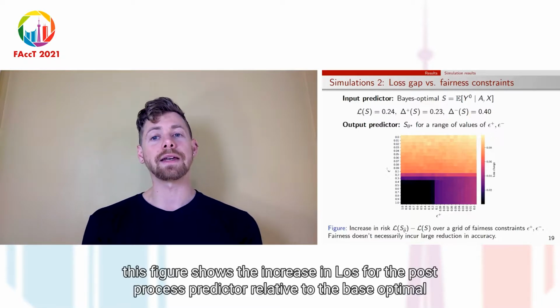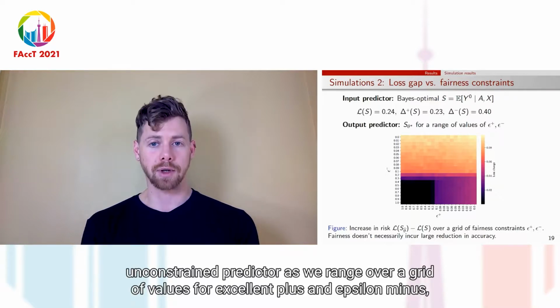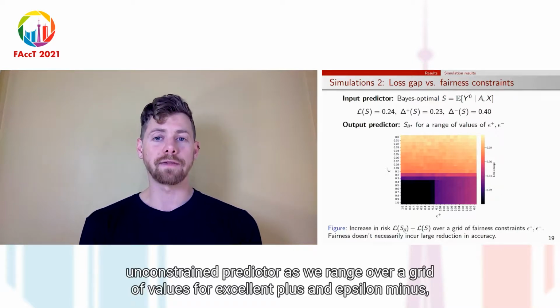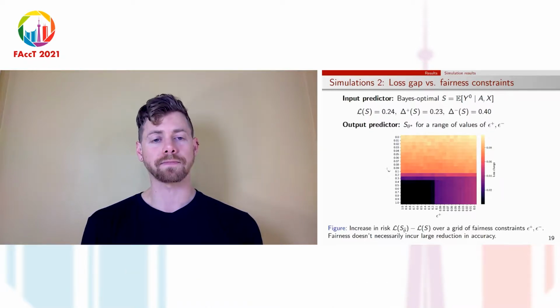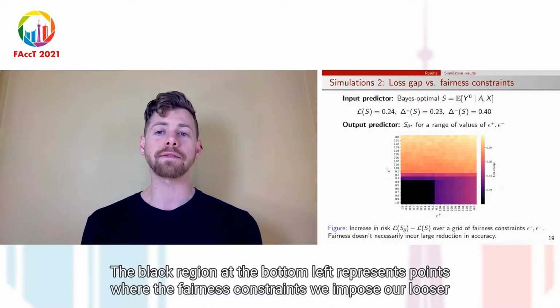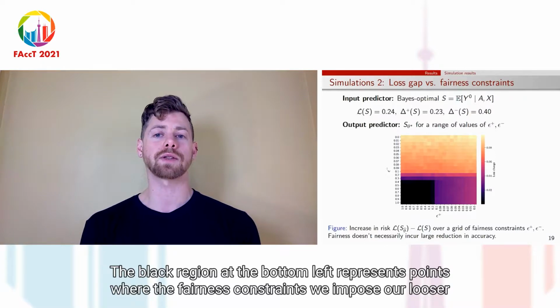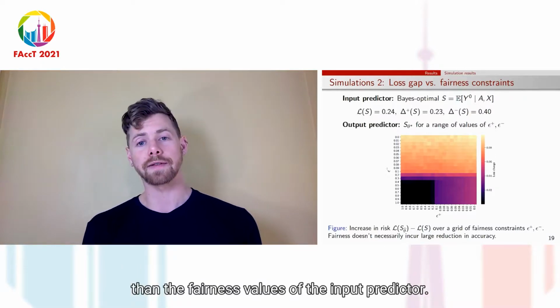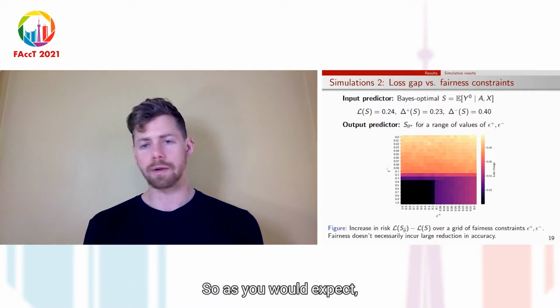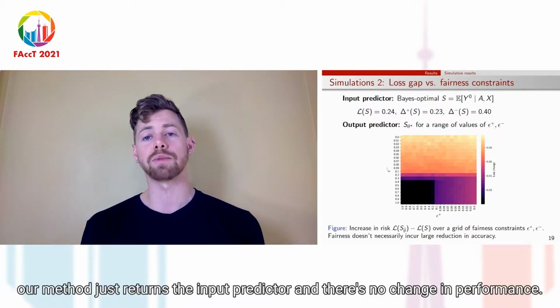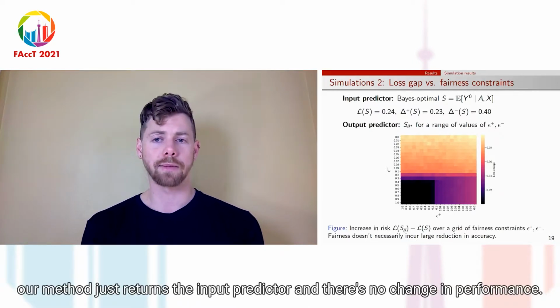This figure shows the increase in loss for the post-process predictor relative to the Bayes optimal unconstrained predictor as we range over a grid of values for epsilon plus and epsilon minus, which are those fairness constraints. The black region at the bottom left represents points where the fairness constraints we impose are looser than the fairness values of the input predictor. So as you would expect, our method just returns the input predictor and there's no change in performance.